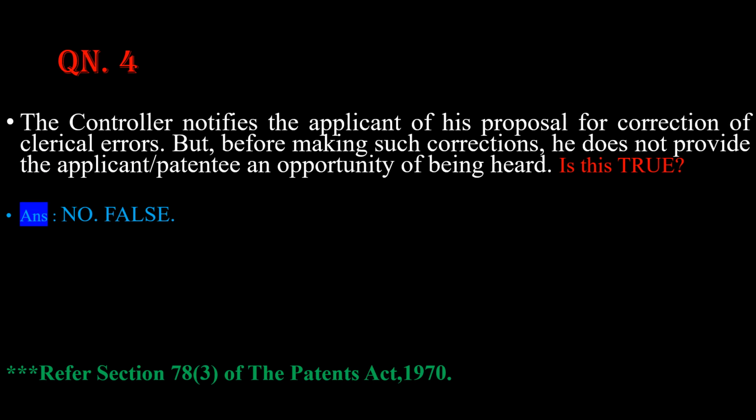Question number 4. The controller notifies the applicant of his proposal for correction of clerical errors, but before making such corrections, he does not provide the applicant or patentee an opportunity of being heard. Is this true? The answer is, friends, no. This is false. Because the correct statement should be like this. Just listen carefully. The controller notifies the applicant of his proposal for correction of clerical errors, but, and just remove this but.